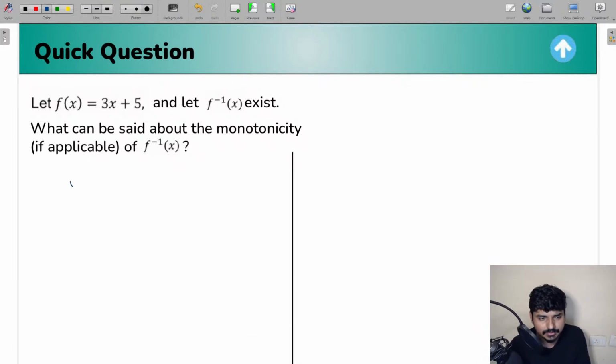First thing, guys, what is given? y is equal to f of x is equal to 3x plus 5 is given, no? So in this case, if you find out dy by dx, you're going to get the value as 3, which is always greater than 0. So what does that mean?